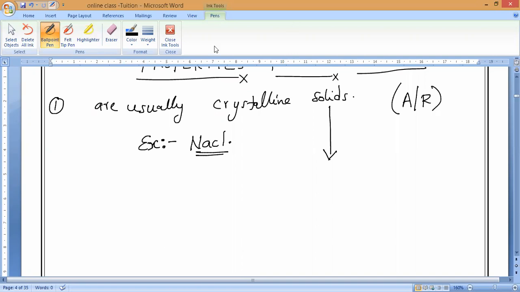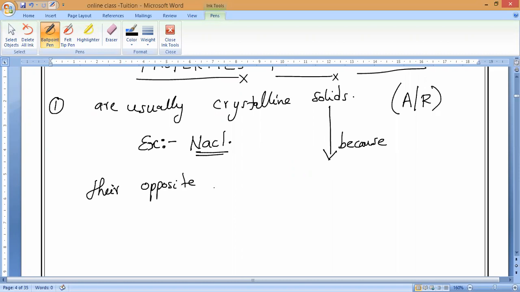Very strong bonds or weak bonds? Who has weak bonds and who has strong bonds? Crystalline ionic compounds or covalent compounds? Who is strong? Ionic bonds are strong because they are formed by donating or receiving electrons. That is why they are very hard and brittle in nature. So that you should remember. You should understand the reason for the formation of crystalline solids. Please note it down for reason and assertion: they are oppositely, that is what I'm saying.